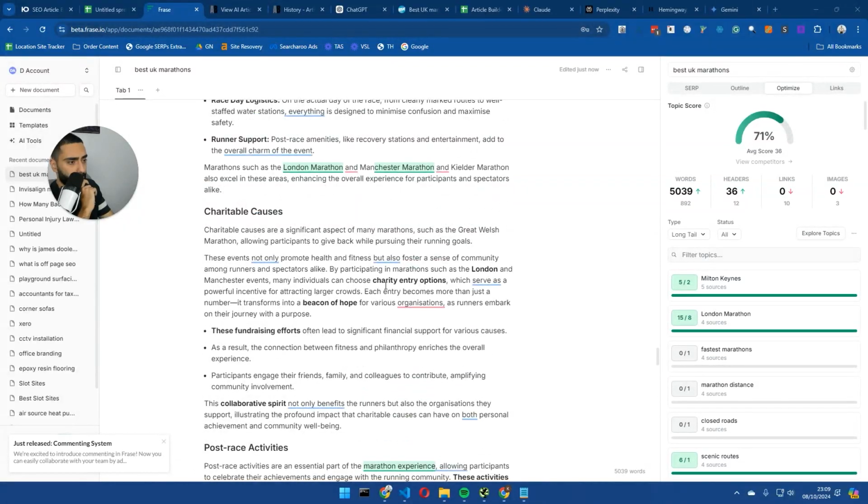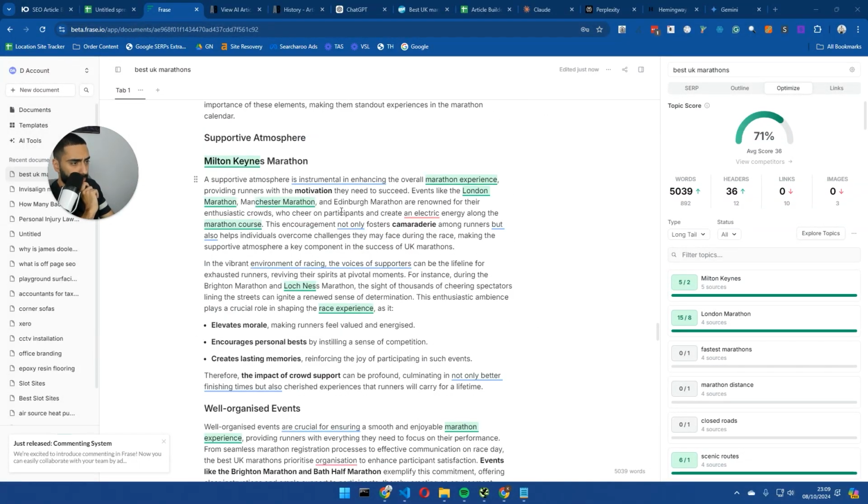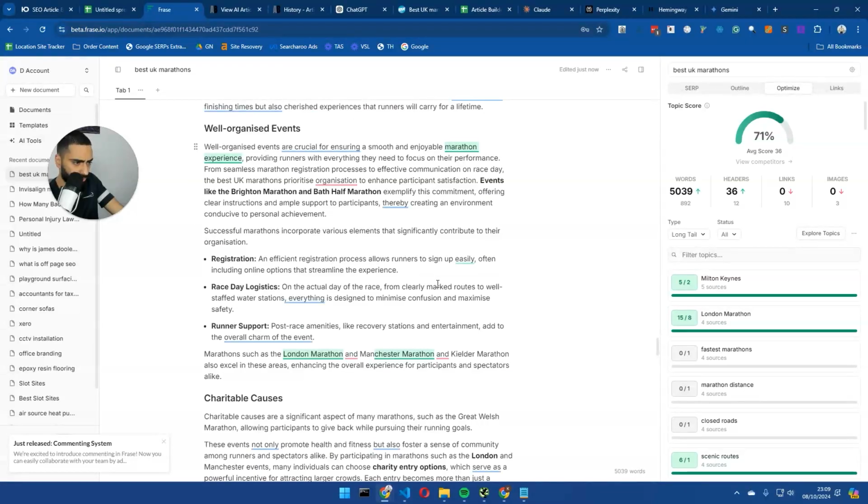For example, throughout the content, I was looking at it just before, and for Milton Keynes, motivation is bolded, and it obviously knows that motivation is quite an important word when it comes to running a marathon, because you need to be motivated to get up and train, and so on.